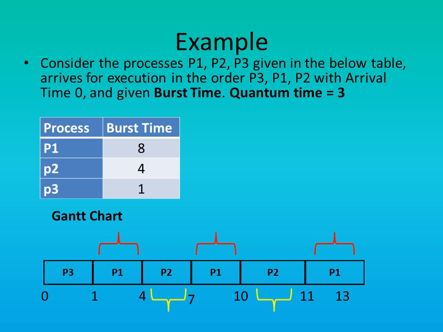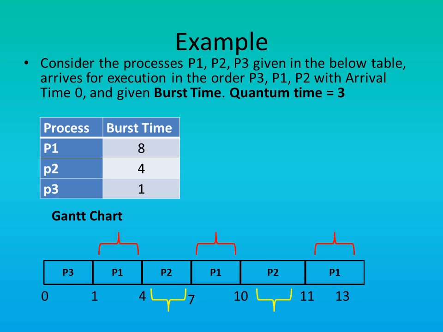So the CPU selects P1 and P1 will again execute for 3 seconds, that is the quantum time is 3 seconds, and after the quantum time of 3 seconds expires, P2 will be selected for execution. Now the burst time for P2 is 4 and P2 has already executed for 3 seconds. So now P2 will execute for 1 second and it will exit.